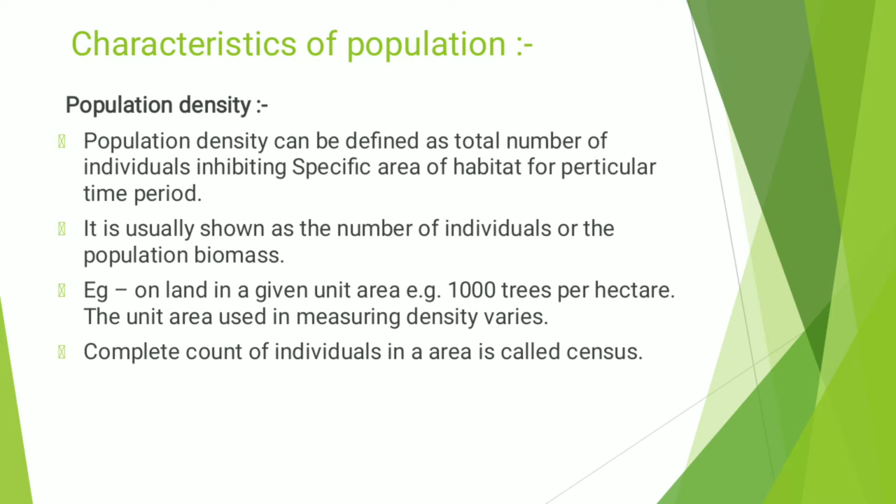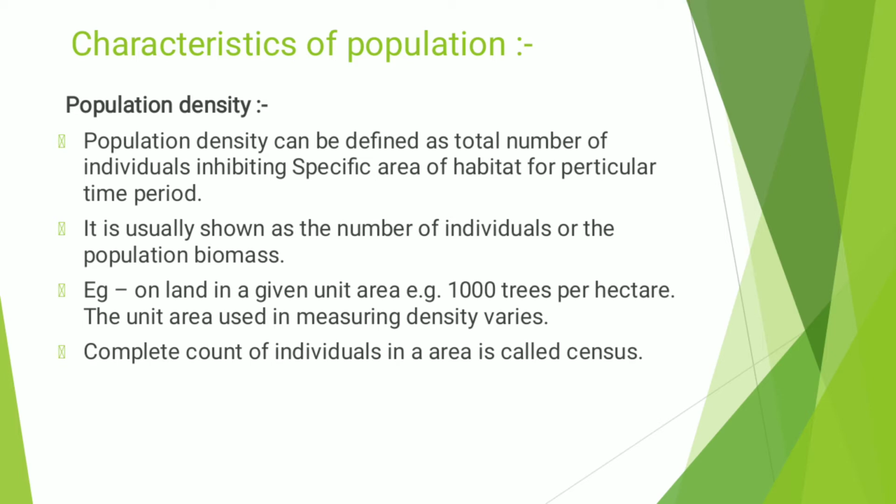First is population density. Population density can be defined as the total number of individuals inhabiting a specific area of habitat for a particular time period. It is usually shown as the number of individuals or the population biomass.